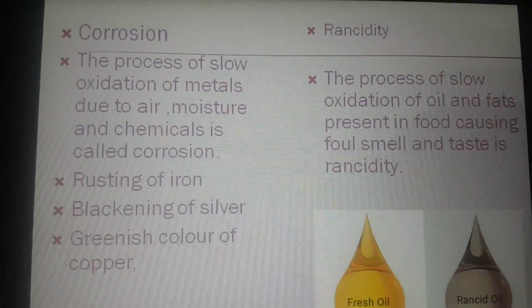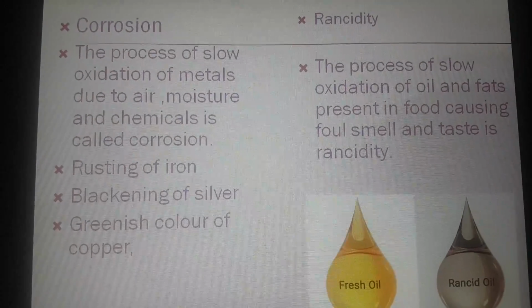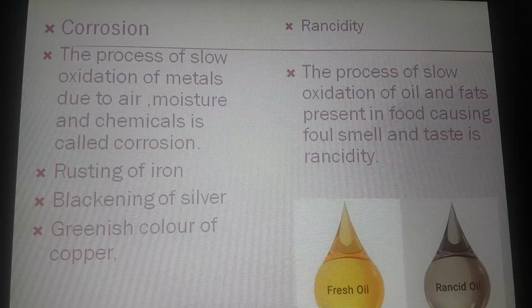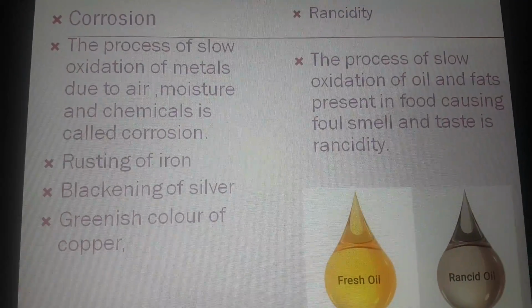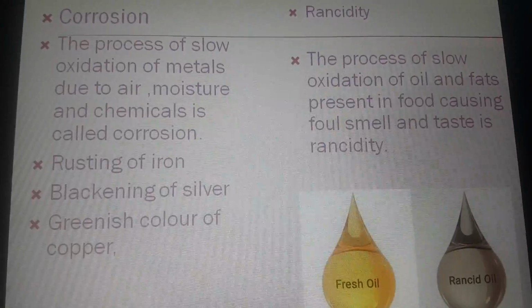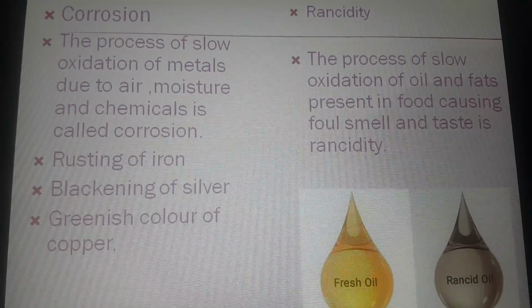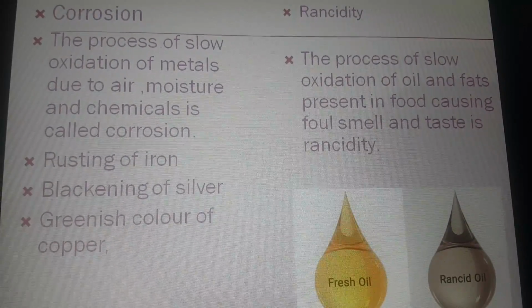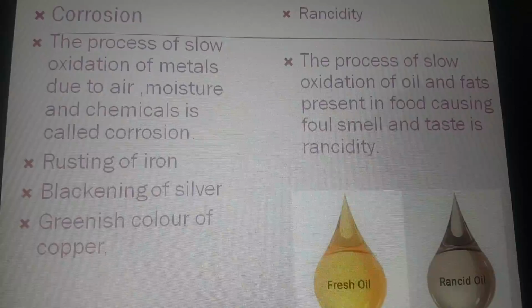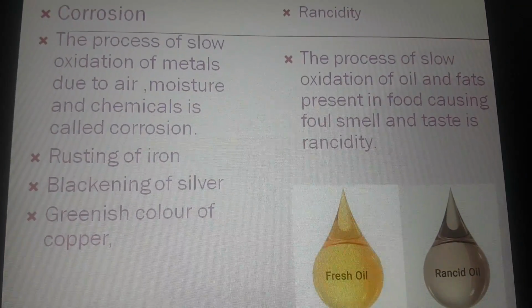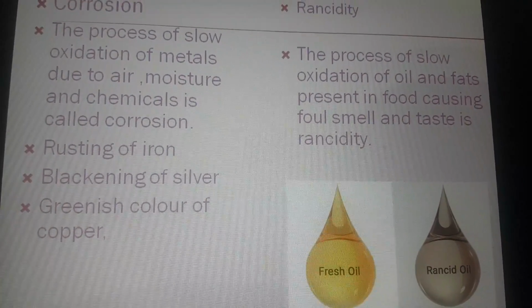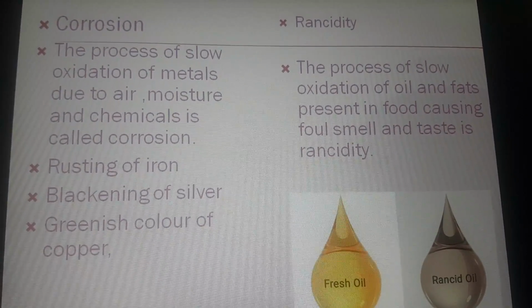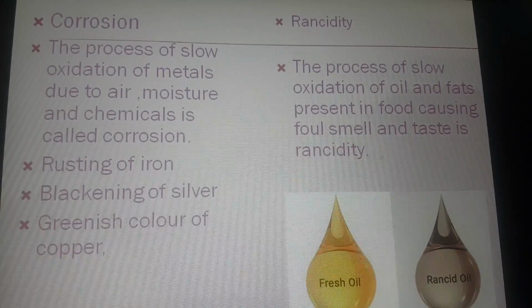This is now the last topic: corrosion and rancidity. So what is corrosion? This also you are familiar with. The process of slow oxidation of metals due to air, moisture and chemicals is called corrosion. The examples are rusting of iron. When iron comes in contact with moisture, air or oxygen, it corrodes and a brown layer is seen. Blackening of silver is also an example of corrosion. Silver reacts with sulfur present in the air and forms a black coating.